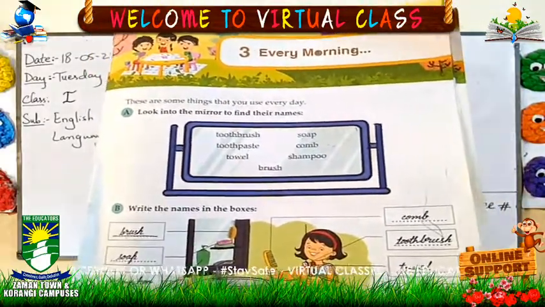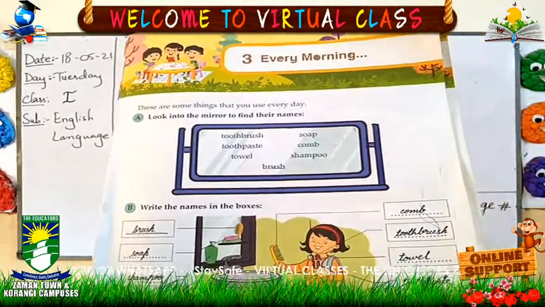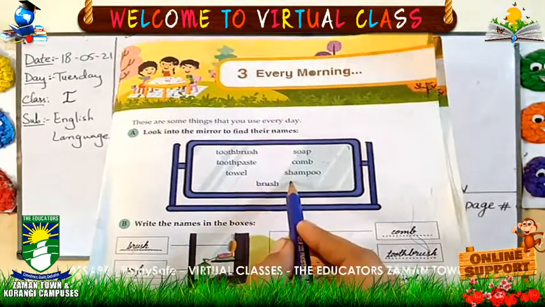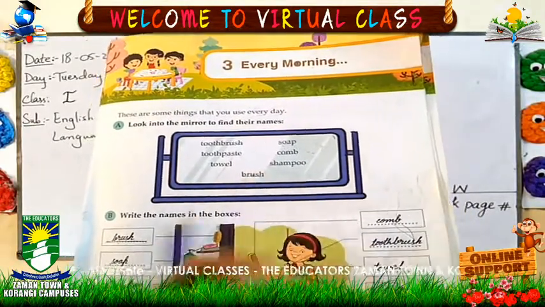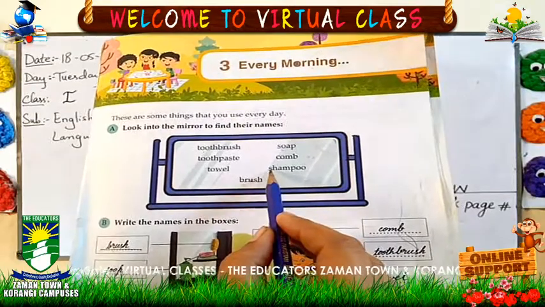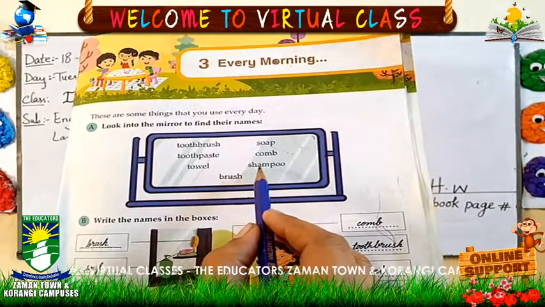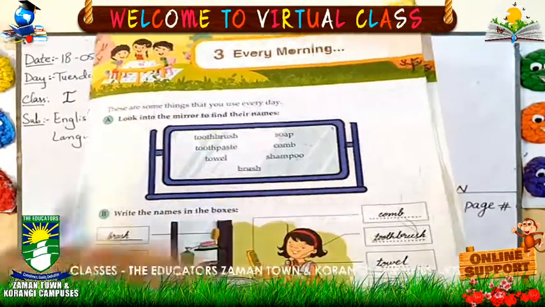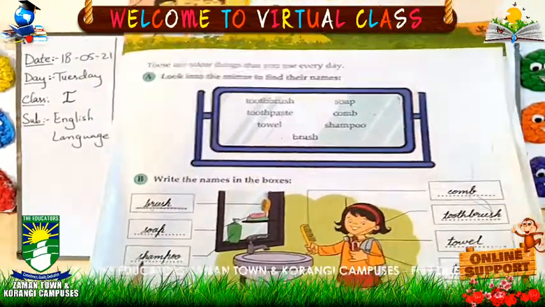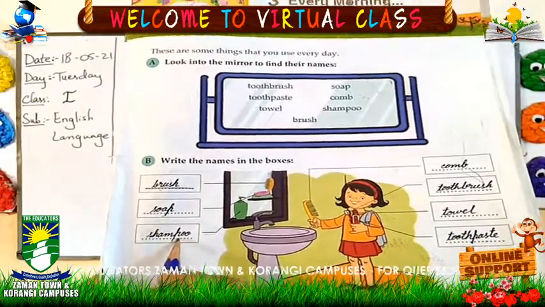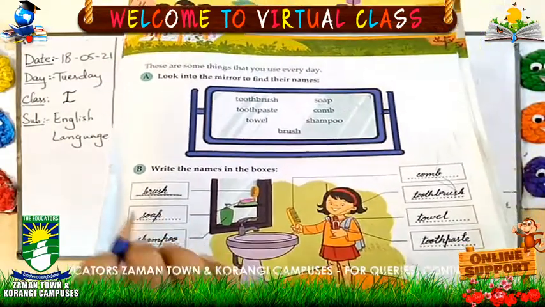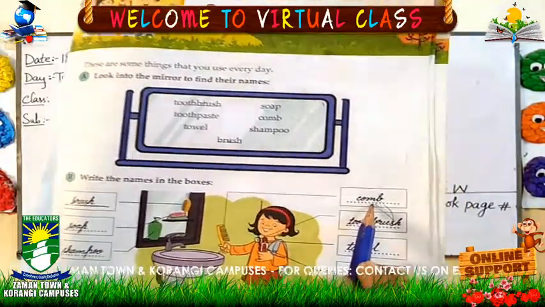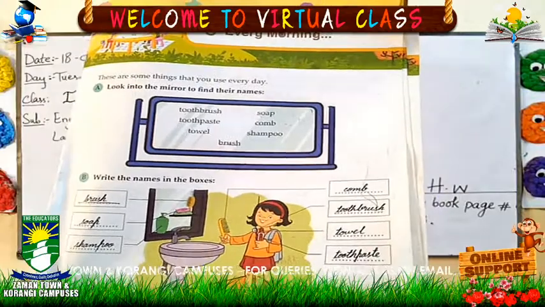What is this? Shampoo. Shampoo is also used for cleanliness of your hairs. So first we will write the spelling. Here first we will read shampoo, S-H-A-M-P-O-O. Here you will write the correct spelling, S-H-A-M-P-O-O, shampoo. Done. Now come on the next box. The next box is here.